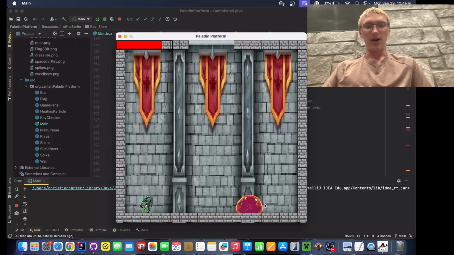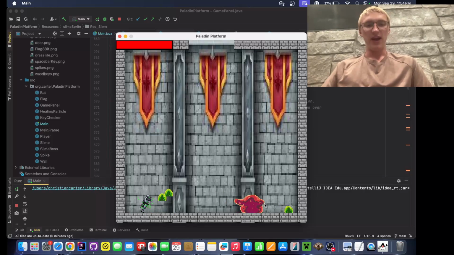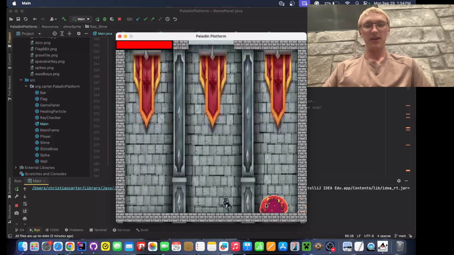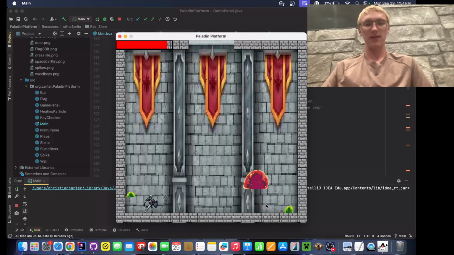The boss takes about 10 hits to kill, and I've coded it so that the level opens up for the you win part, which I'll show you in a second. Come on, do the jump. Like I said, it's randomly generated. There's the jump.